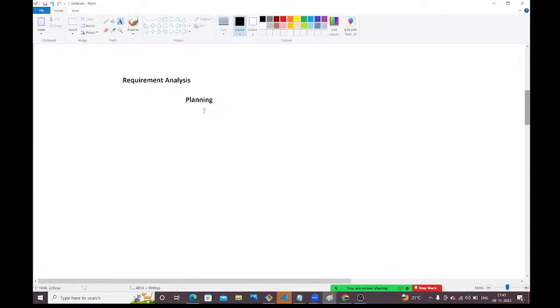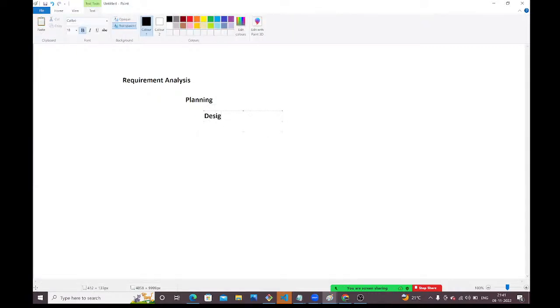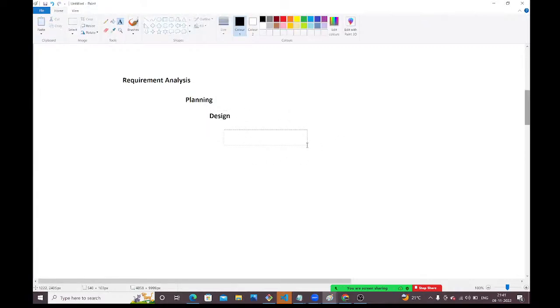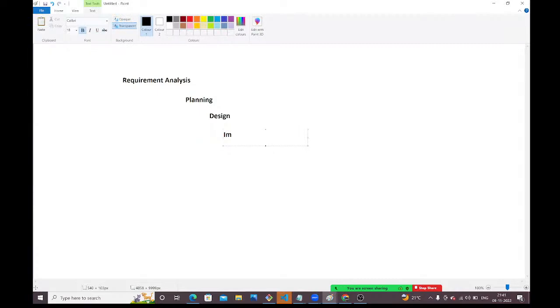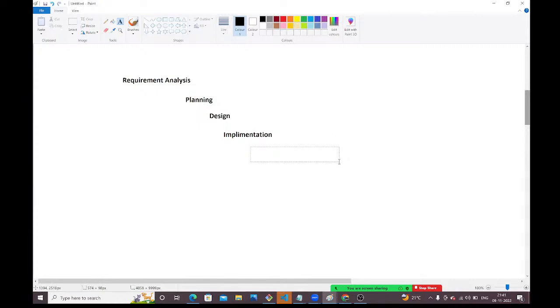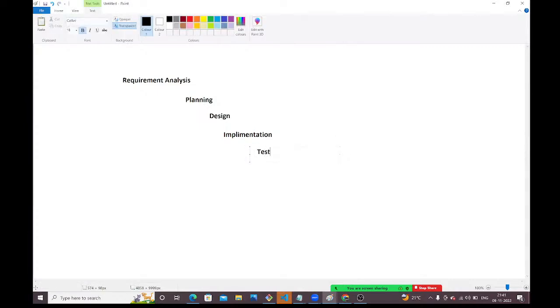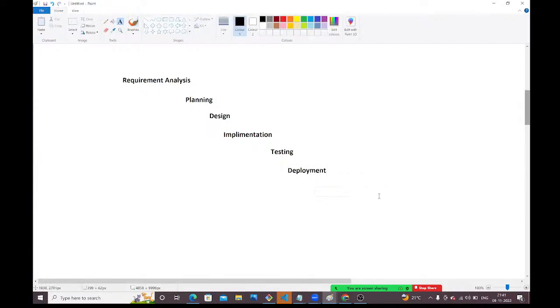Right. So next we will have design. Right. So next we will have implementation or development, anything you can call. Right. Next we will have testing phase. Right. So next we will have deployment. Next we will have support or maintenance.